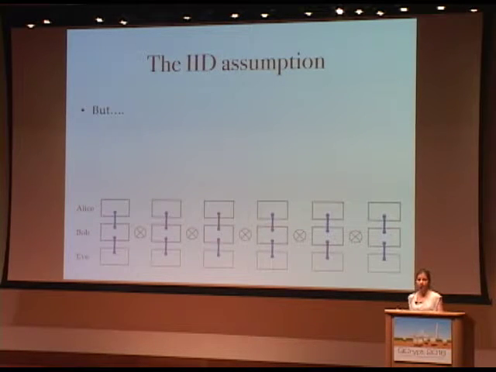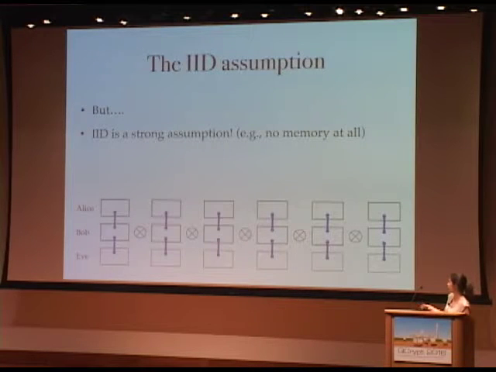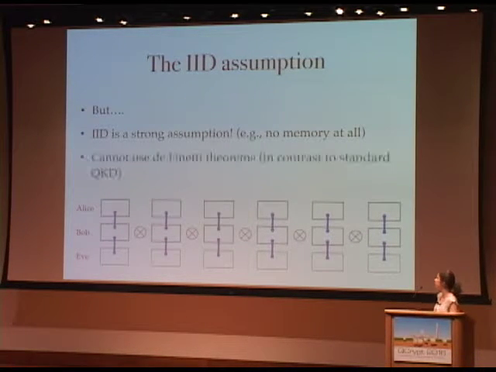Unfortunately, and especially in the device-independent scenario, it is a rather strong assumption to assume that the device actually looks like this. If we don't want to assume anything about the structure of the device, then why should it look like this? And in particular, it means that there are no memory effects. So what happens here in the last device is completely independent of what happened before. So it's a very strong assumption.